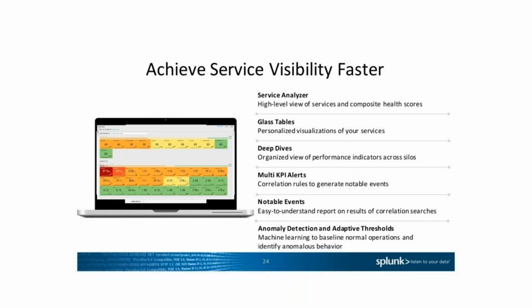The next one is anomaly detection and adaptive thresholds: machine learning to baseline normal operations and identify anomalous behavior. Basically, we analyze the log files over a period of time, so we can find anomalies, like any kind of attacks or interruptions, or anything unwanted happening in the system. It becomes very visible. Anomaly detection is possible because we have the history of data and can browse through it in the dashboard.